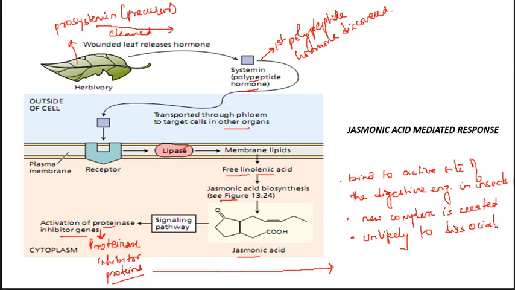The active site can no longer be accessed by any other substrate, and the enzyme can no longer digest any amino acid of the plant. Without proper digestion, the insect is unable to grow.